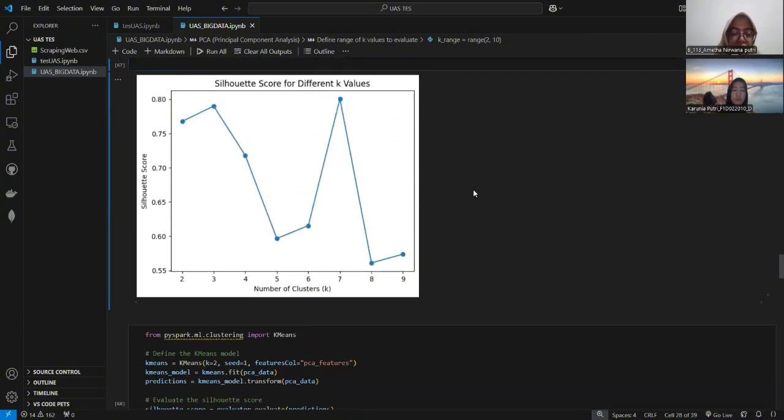This graph helps decide the best number of clusters to divide your data into. The higher the score, the better the grouping. At 7 clusters, the score is the highest, so 7 groups work best. Lower score means the groups don't fit as well.